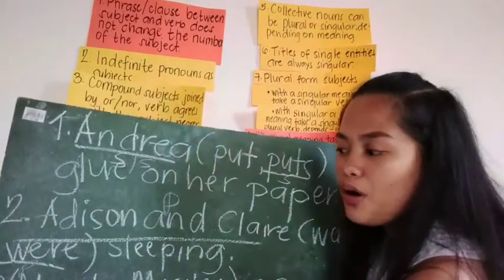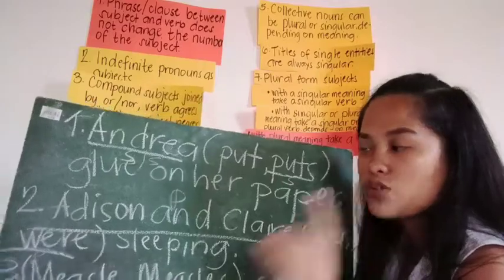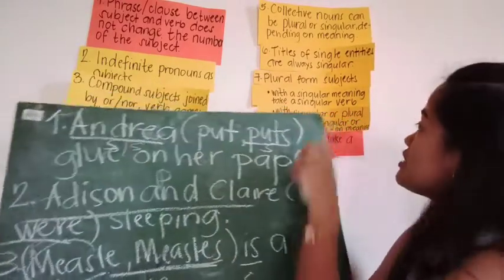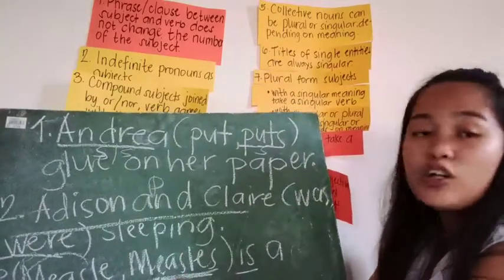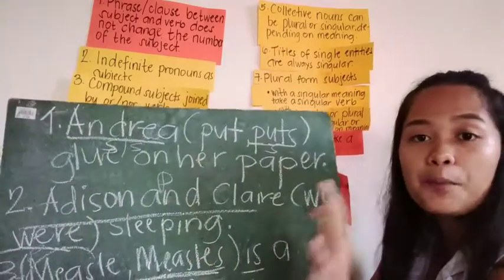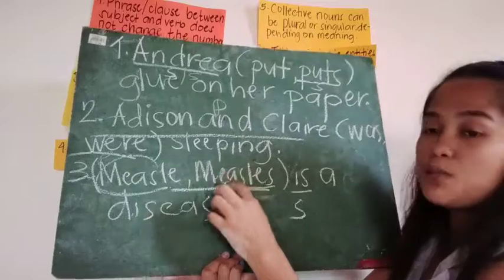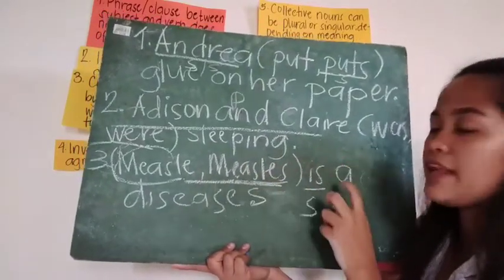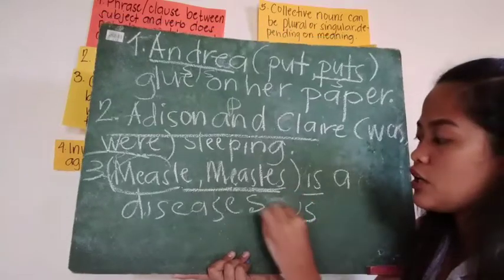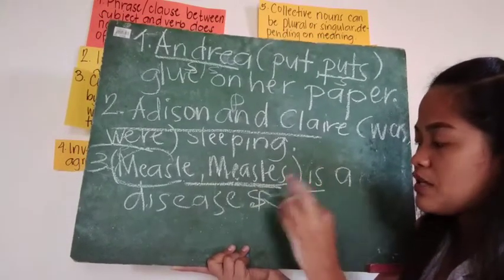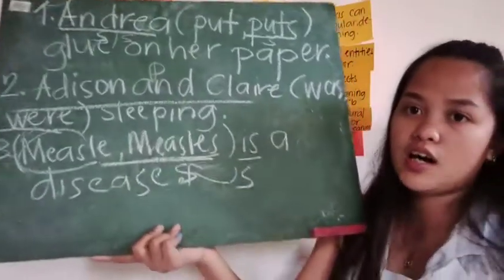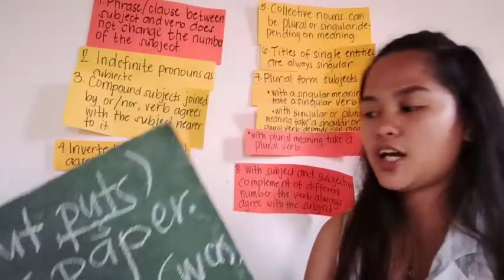Measles is singular. It has a singular meaning. So it must be "measles is". Measles is a singular subject, and the verb must be singular. So do you understand now our lesson?